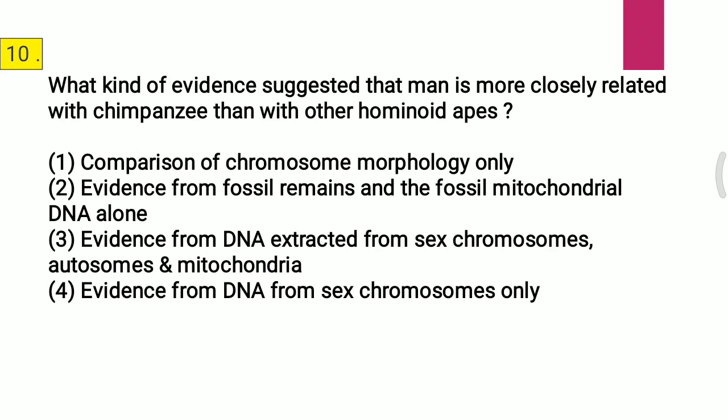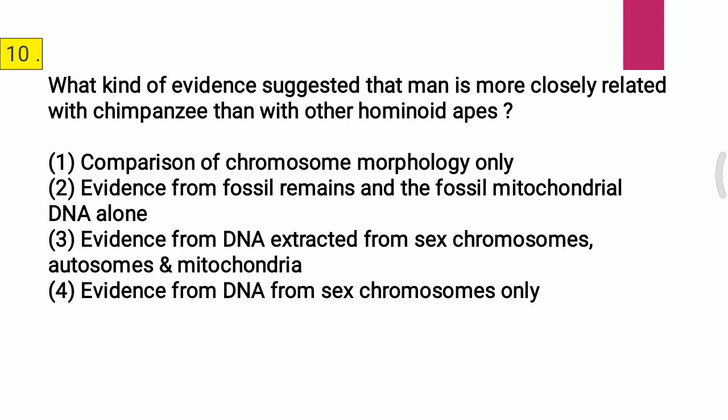Question 10. What kind of evidence suggested that man is more closely related with chimpanzees than with other hominoid apes? First, comparison of chromosome morphology. Second, evidence from fossil remains and fossil mitochondrial DNA alone.